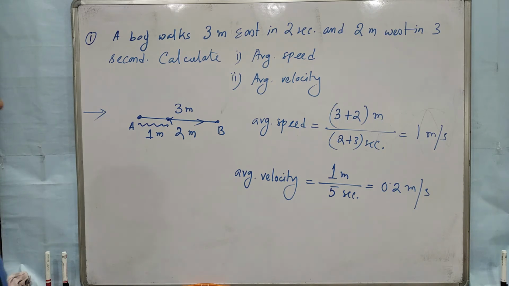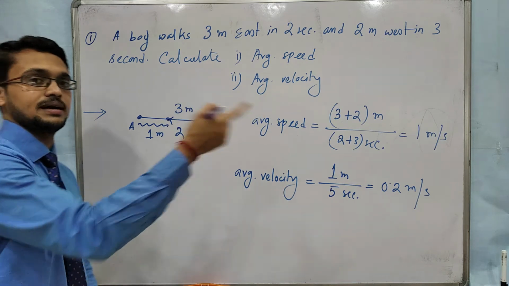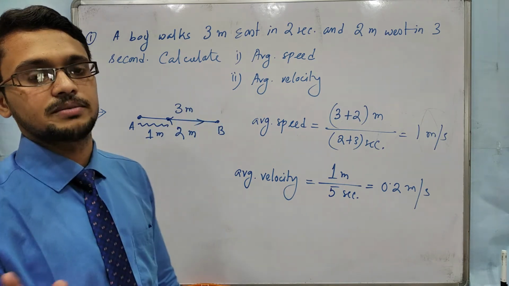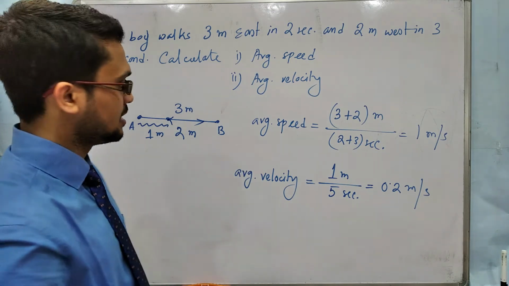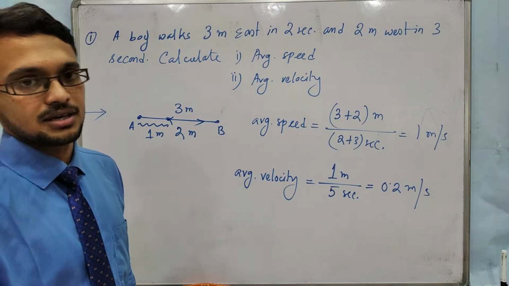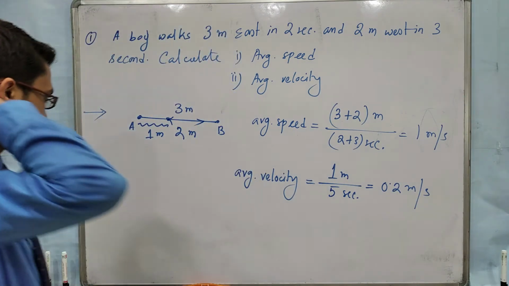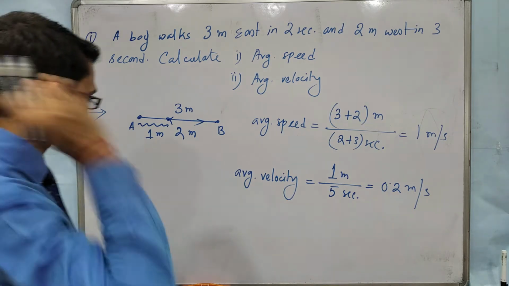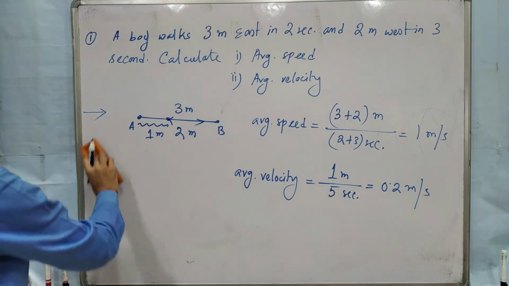Clear? Now we will ask what will be the direction. Direction will be from initial to the final position. Okay, but here we are not discussing the direction, only the values. Direction we will discuss in the next chapter, that is vectors. In two-dimensional motion, there we will mainly discuss the direction. So this is average speed, this is average velocity. Clear? Now next one.